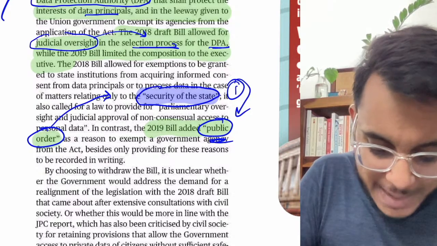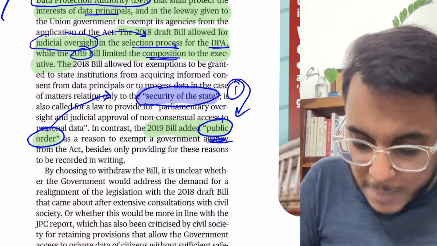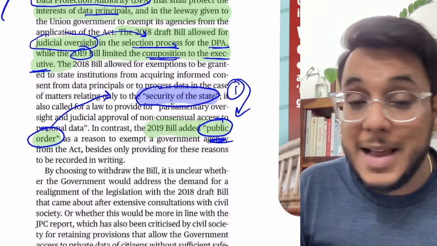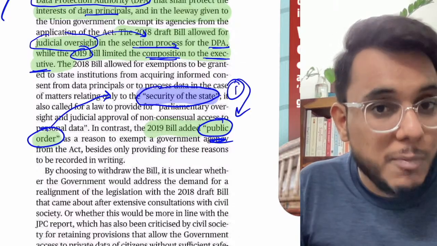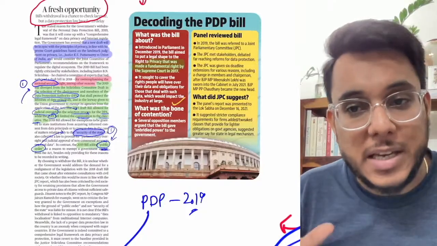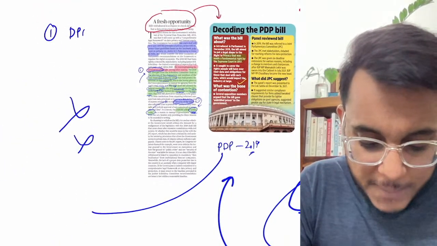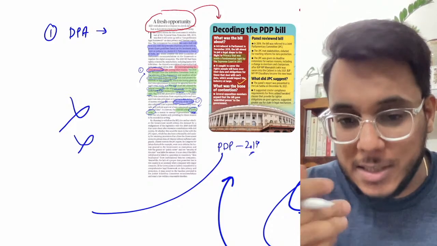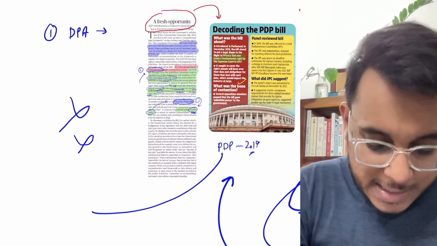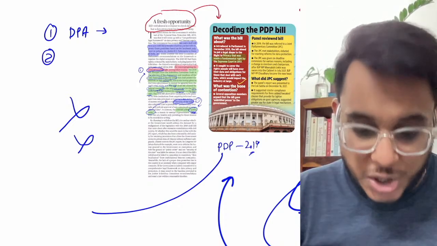But actually when the government came out with their 2019 bill, it provided that the composition will be decided completely by the executive, no judicial oversight was there, and the union government was given a lot of power in choosing the members of this DPA. So therefore there was a major criticism. The biggest criticism was with respect to the DPA. The data protection authority will be completely chosen by the union executive. Second was that there were vague grounds on which the information will not be shared.